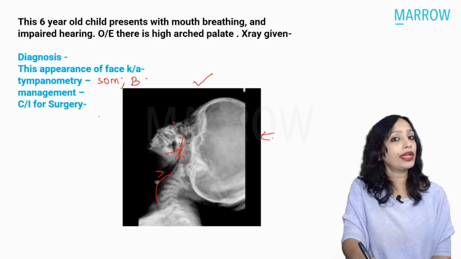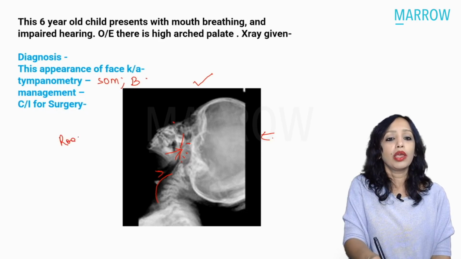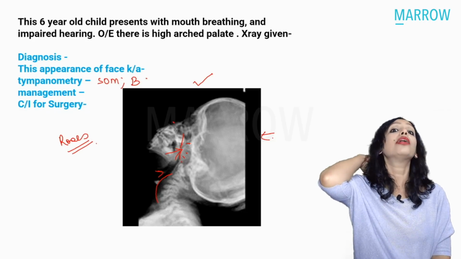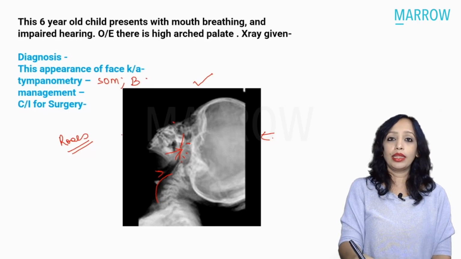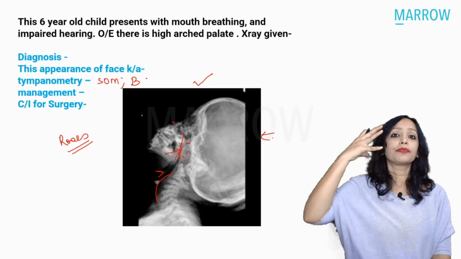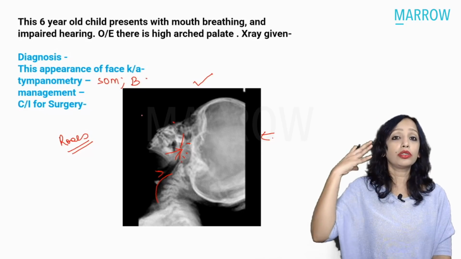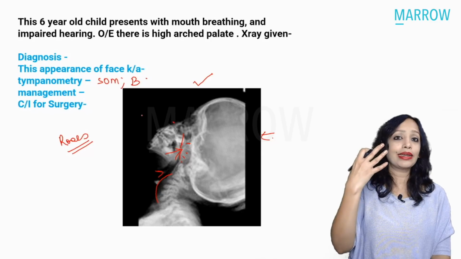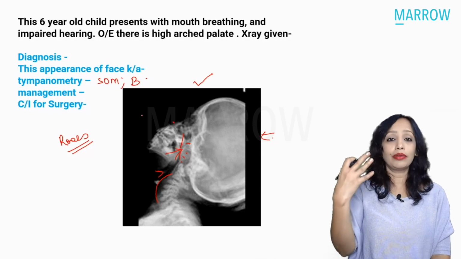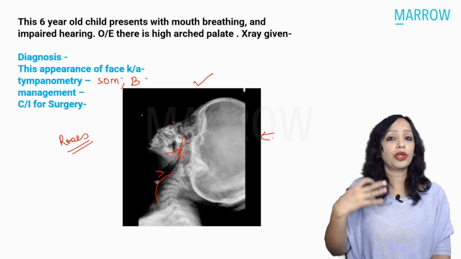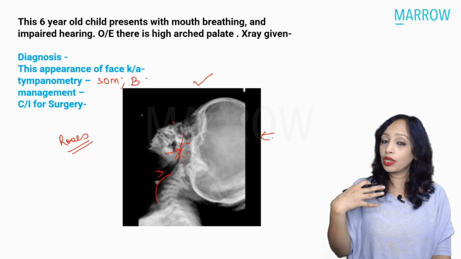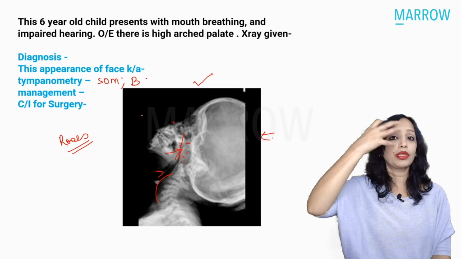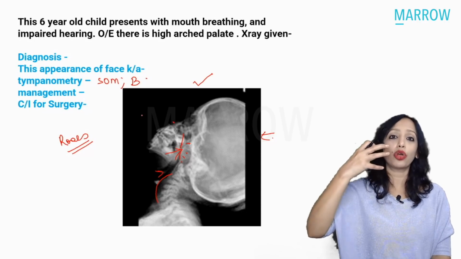The position for adenoidectomy and tonsillectomy is the same. It is the Rose's position. You know what the Rose's position is? Rose's position is extension at the cervical as well as extension at the atlanto-occipital joint. And in this position, this area of the face is lower down from the larynx. So the chance of the blood, the bleeding that is occurring during surgery, getting aspirated or going into the larynx and to the lungs is less, because the larynx is at a higher level as compared to this area where we are operating, the nasopharynx and the tonsil area.